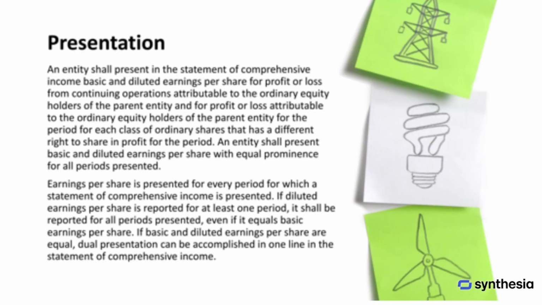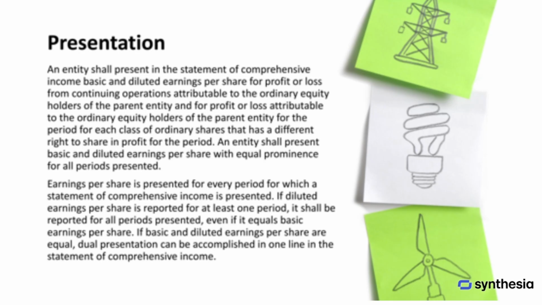In the Statement of Comprehensive Income, a company must present both basic and diluted earnings per share for profit or loss from continuing operations and for overall profit or loss attributable to ordinary equity holders. This presentation applies to each class of ordinary shares that has different rights to share in the profit. Basic and diluted earnings per share must be displayed with equal prominence for all periods shown.